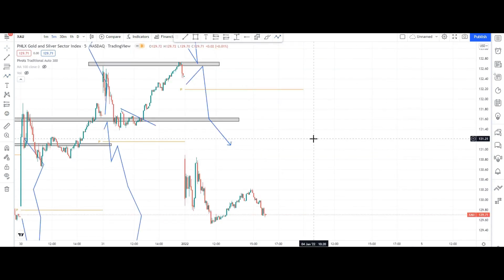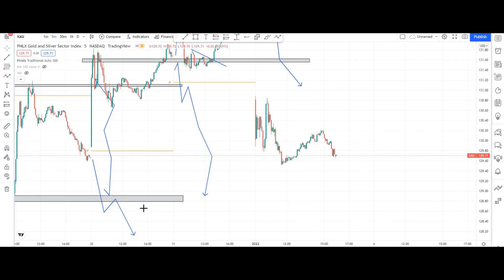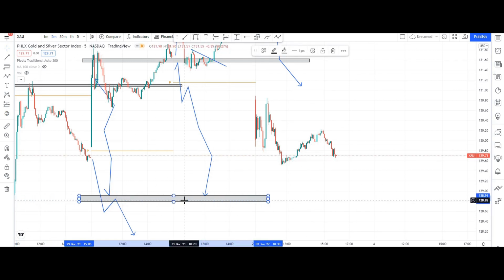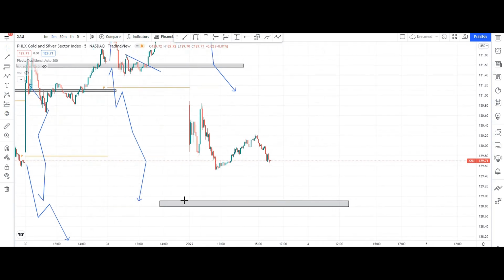Okay, in AUX, this is one of the major resistance and supporting areas now. Okay guys, if it comes here somewhere, you can see what happens. If it opens gap down or something and takes support, your first target, second target, third target and fourth target, these four targets you can go for.